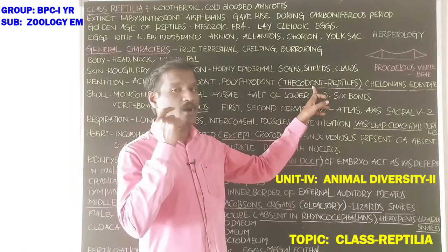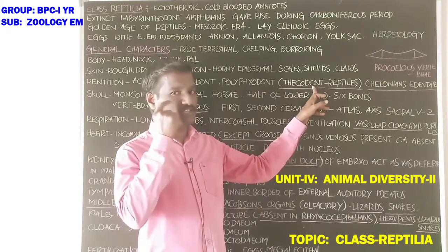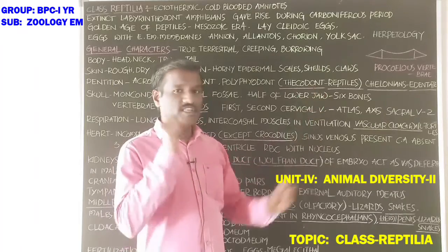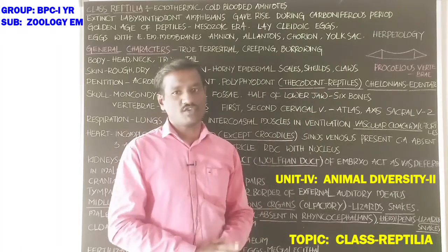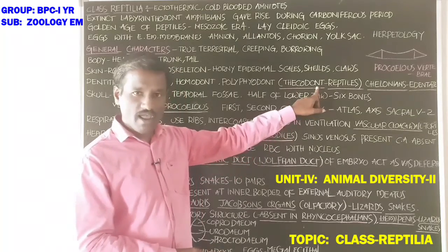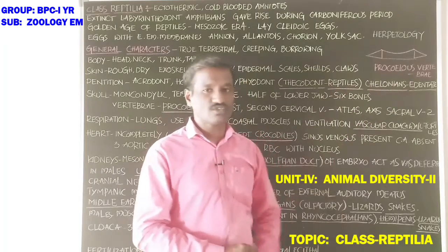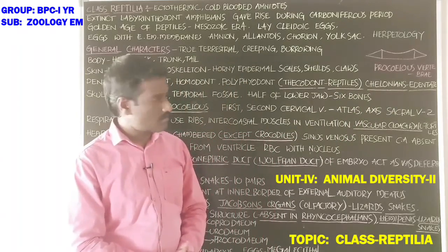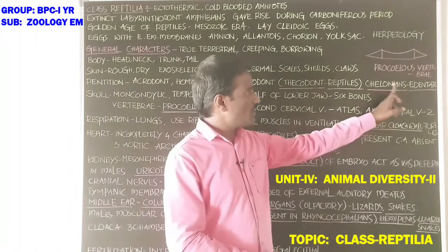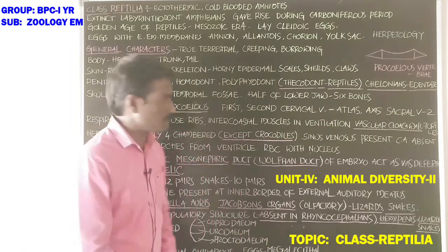Teeth are fixed in the groove-like structures present in the surface of the jawbone, in the sockets. That is thecodont dentition, present in crocodiles. Chelonians include tortoises. Chelonians are edentate, that means teeth are absent.